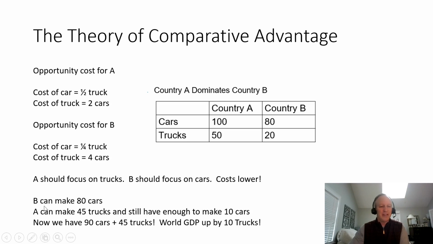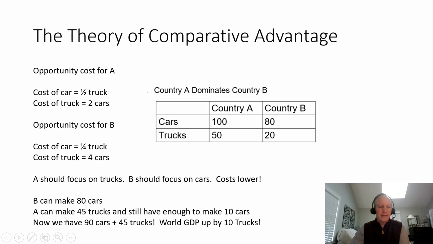So let's say B puts everybody on cars, as they're supposed to. They're just going to put every single person on cars. They're not going to make any trucks at all. They're going to shut down that production. They're going to make 80 cars. But the problem is some people in their country might want some trucks. So we have to think about this. But right now they're going to make 80 cars.